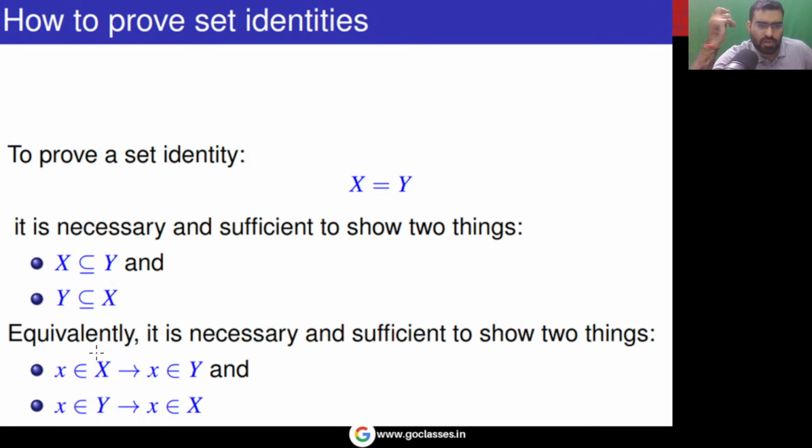How can you prove that X is a subset of Y? To prove this, you have to prove that if x belongs to X, then x also belongs to Y. Similarly, if you want to prove that Y is a subset of X, you have to prove that if x belongs to Y, then x also belongs to X. So this is how you can do it.